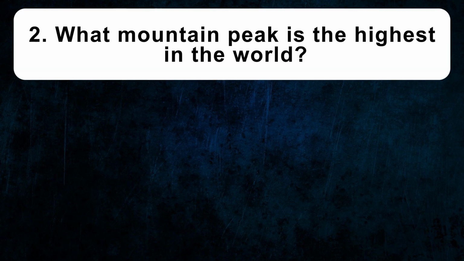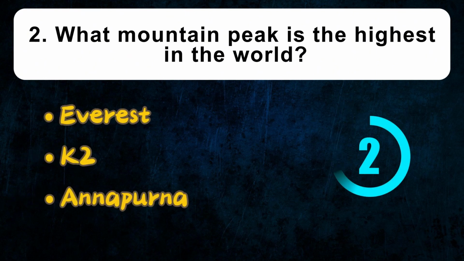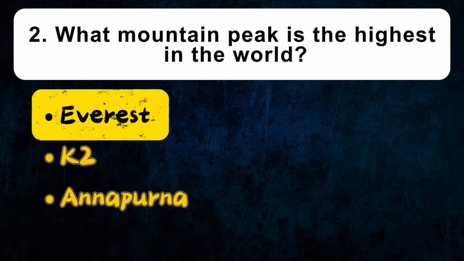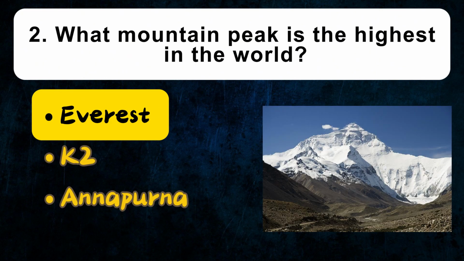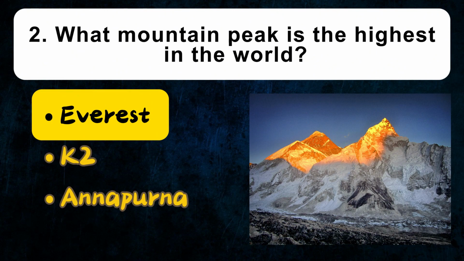What mountain peak is the highest in the world? Everest, K2, Annapurna. Mount Everest, also known as Sagarmatha in Nepal and Chomolungma in Tibet, is the world's highest mountain peak, with a height of 8,848 meters, 29,032 feet above sea level. It is located in the Himalayas on the border between Nepal and Tibet.